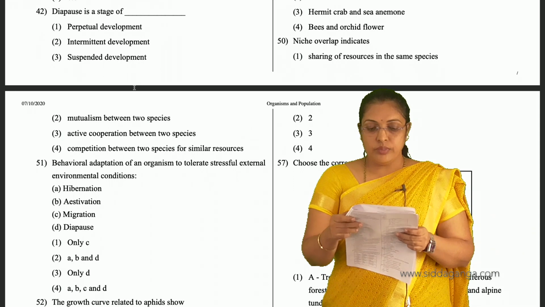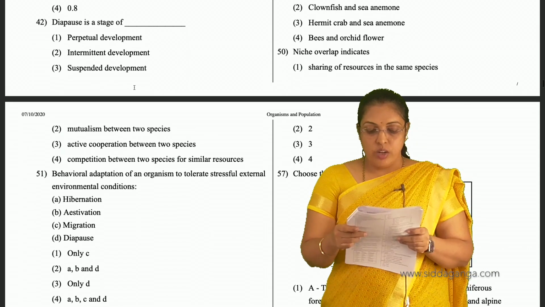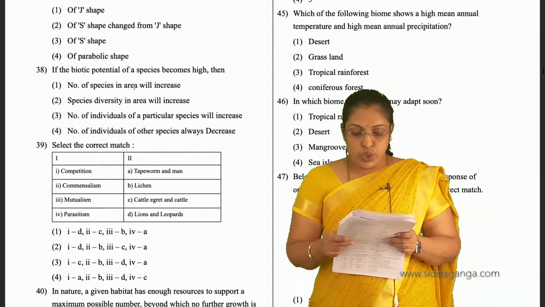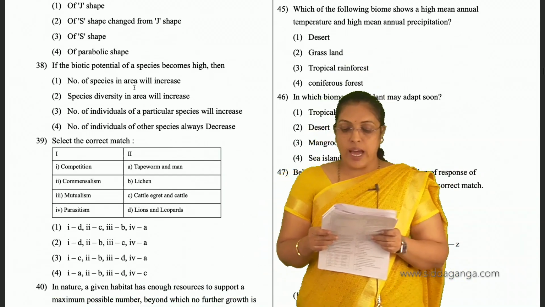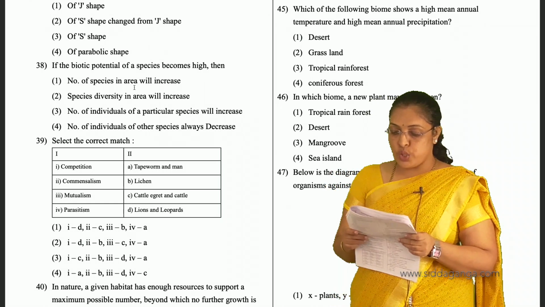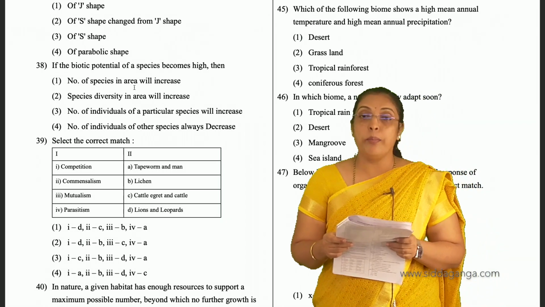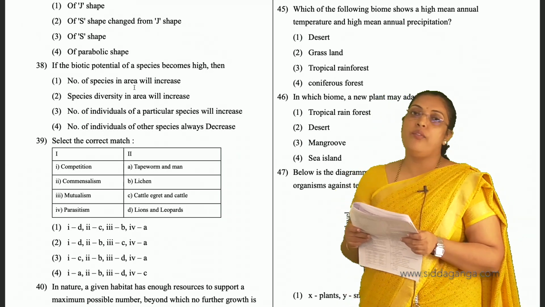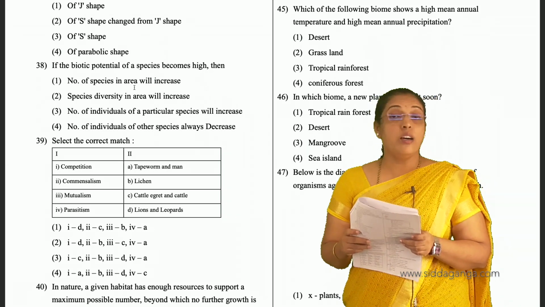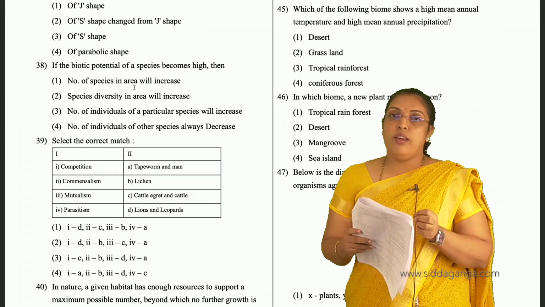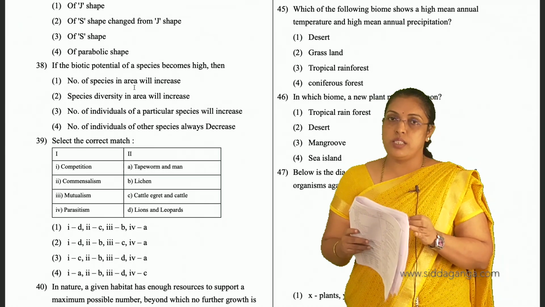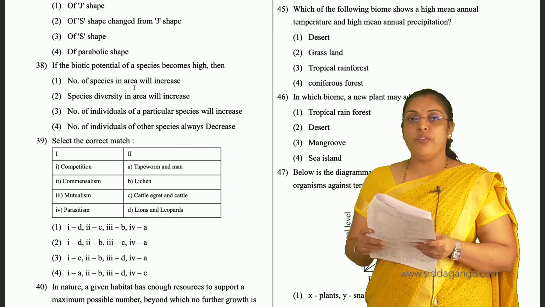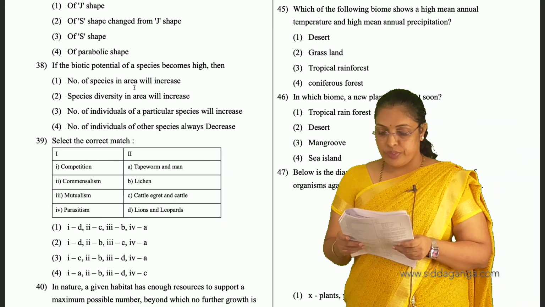Then coming to the question 45, which of the following biomes shows a high mean annual temperature and high mean annual precipitation? We know that it is tropical rainforest, where we see rainfall of nearly 150 to 400 centimeters annually. So that is tropical rainforest. For 45th, third is the answer.